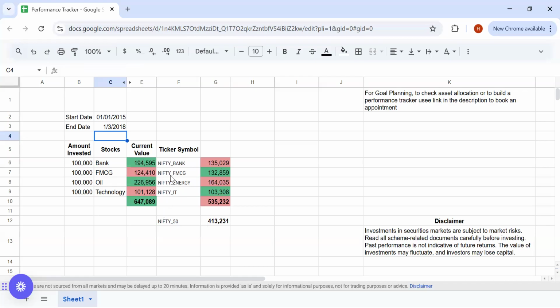So of course, there are few like FMCG stocks and technology where thematic funds have done better. But again, the outperformance is not very drastic when compared to the bank and the oil, right? So what happens in the year 2020? So this is just before the COVID, 3 months before the COVID. The investor has done an exceptionally good job, right? So if you look at it, he has a 2 lakh better performance when compared to the thematic funds. And the Nifty 50 has not done so good compared to the thematics as well here.